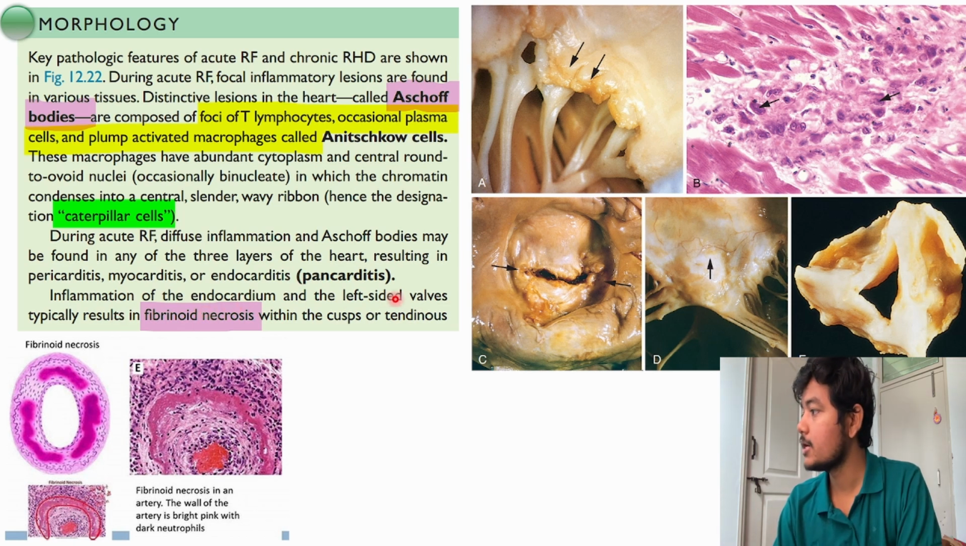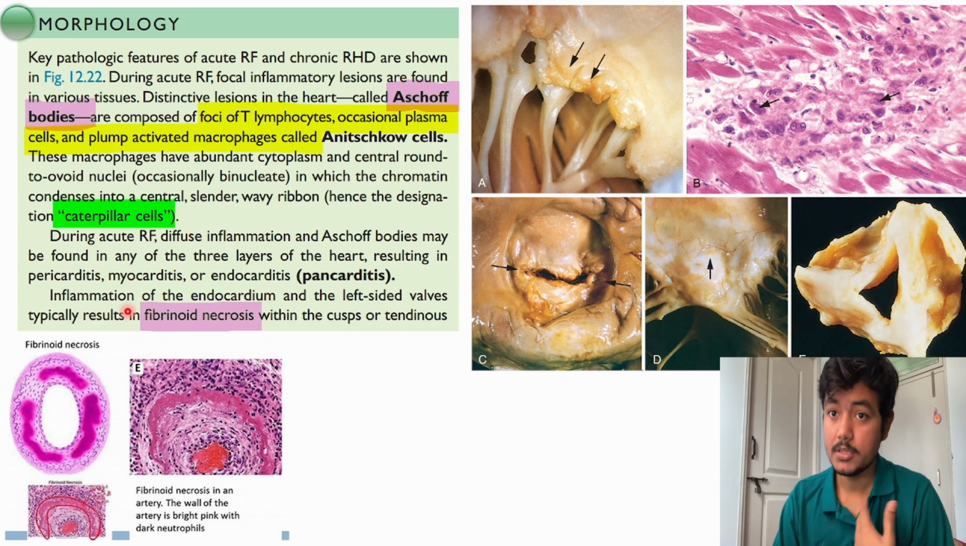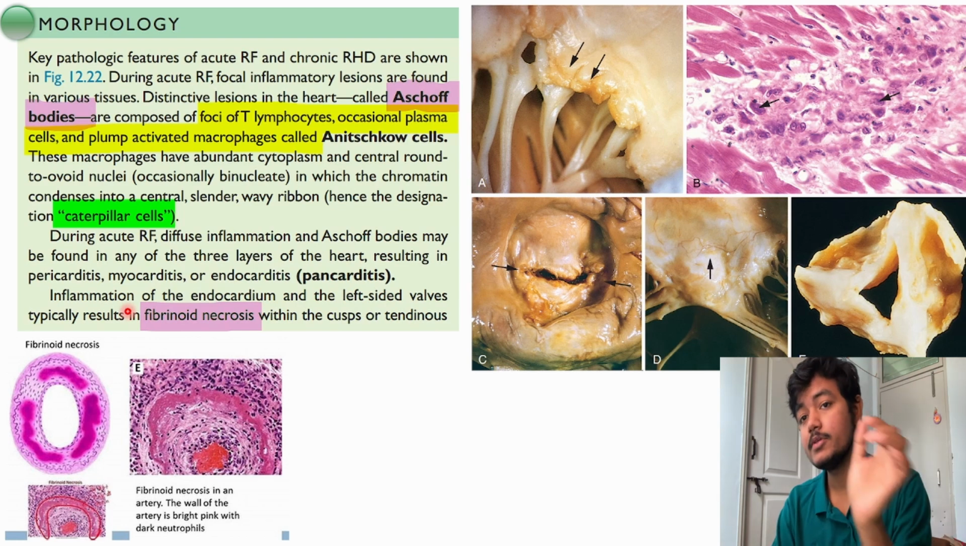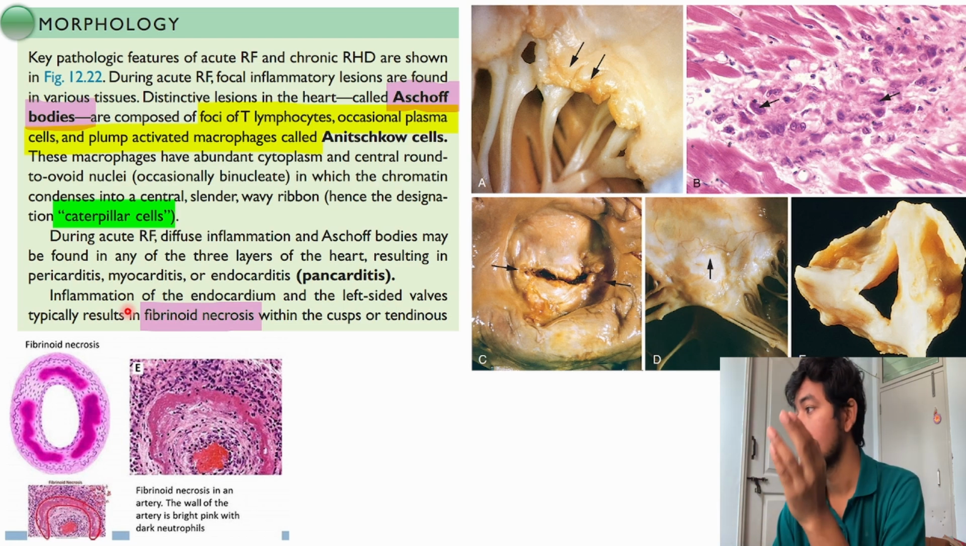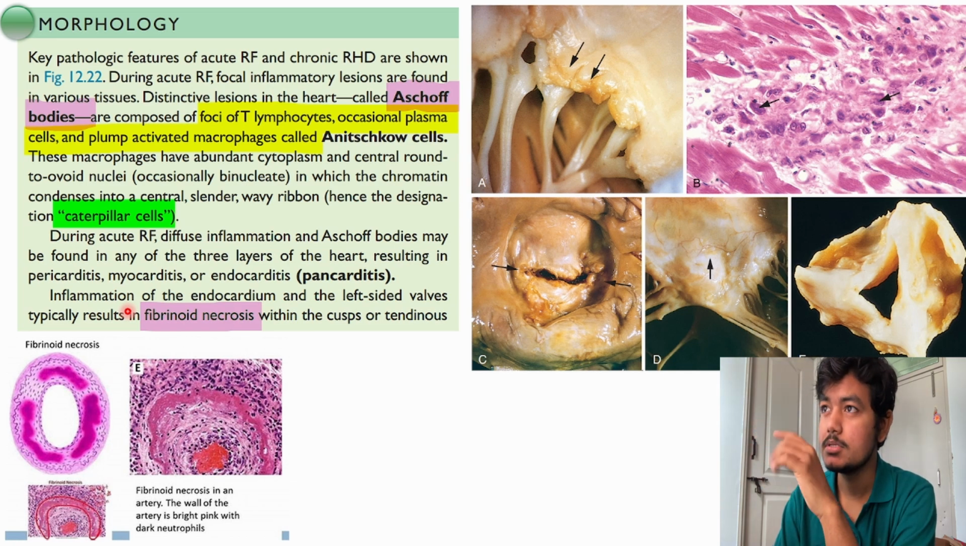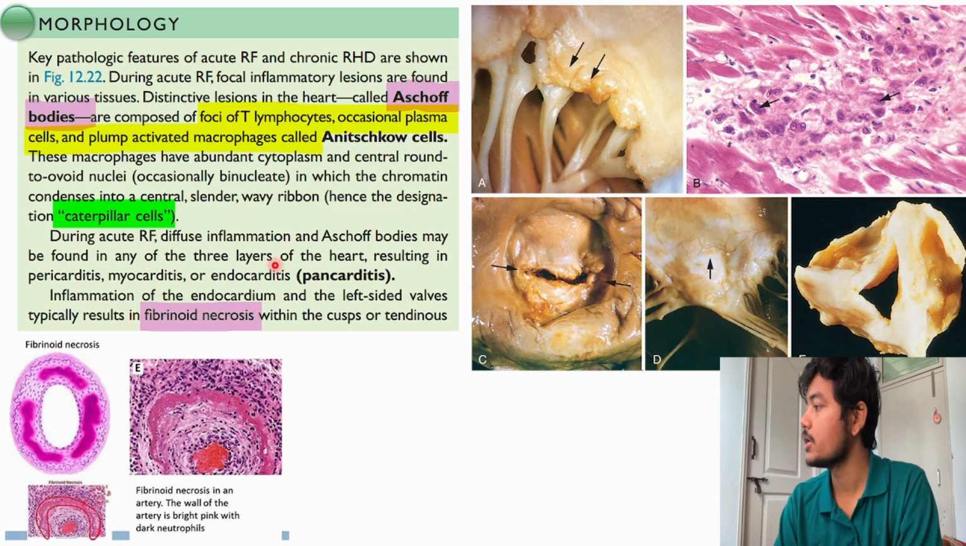Inflammation of the endocardium and the left side valves typically results in fibrinoid necrosis. The endocardium lining will be similar to that of the intima of the blood vessels. In the blood vessel also we have different parts: tunica intima, tunica media, tunica adventitia. So the tunica intima is continuous with the heart interior part, right? The endocardium.